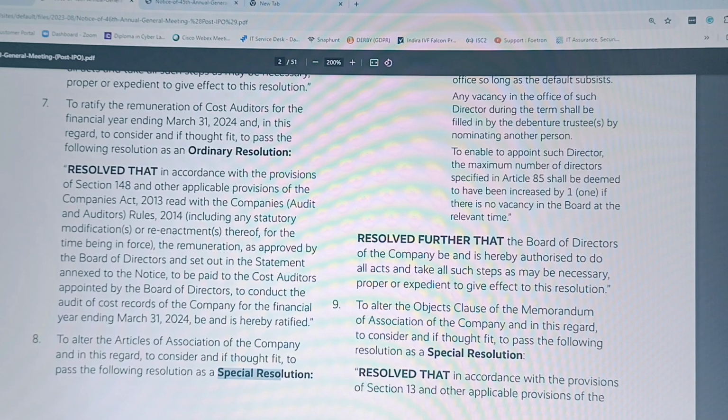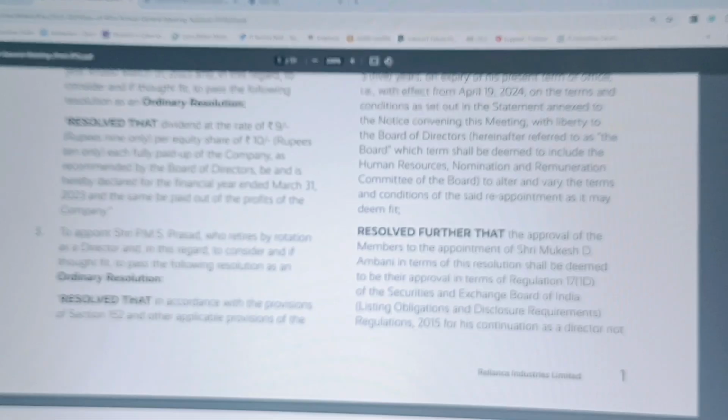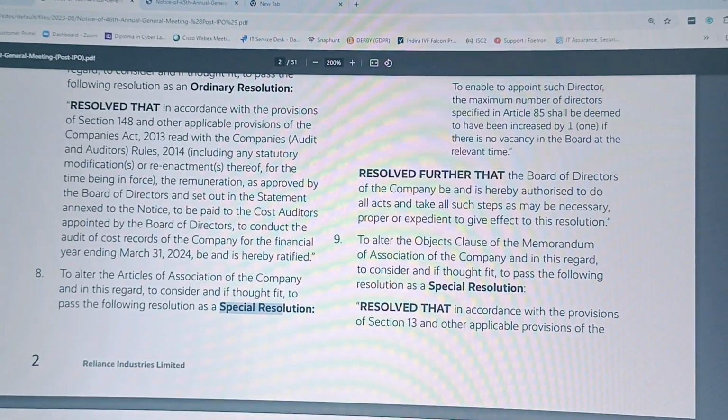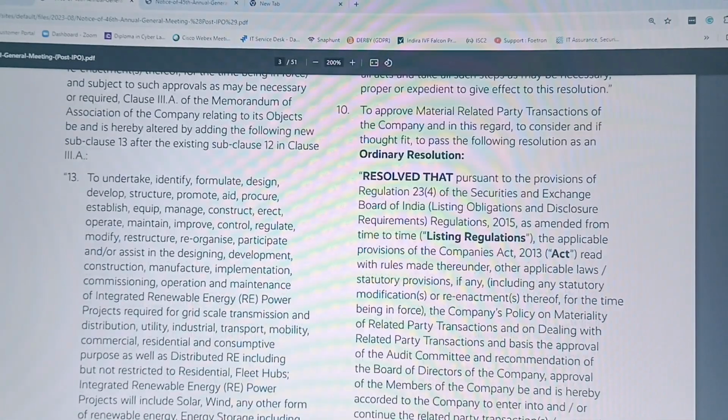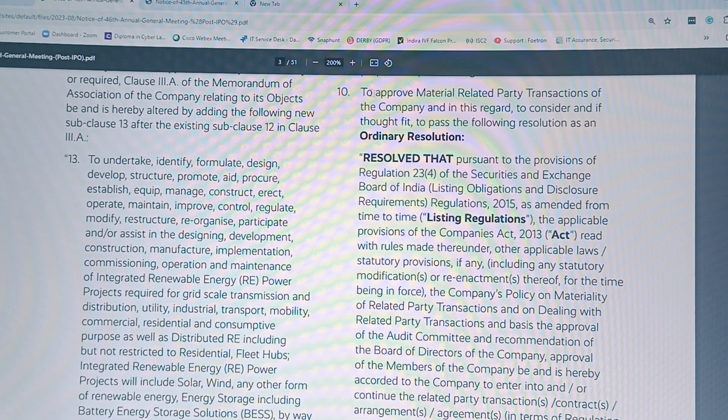Okay, now next one is, what is that? Okay, so here you can find the alteration of the object clause of the MOA. So here also a special resolution is required to be passed. Now this is the 9th point only, so I am skipping it. So the 10th point is to approve the material related party transaction. As I have already mentioned earlier in the video, an ordinary resolution can be passed for it.